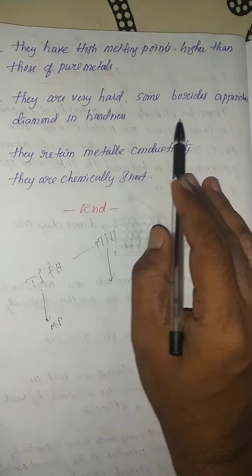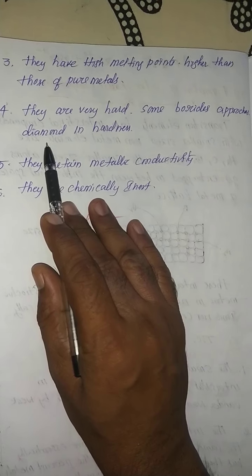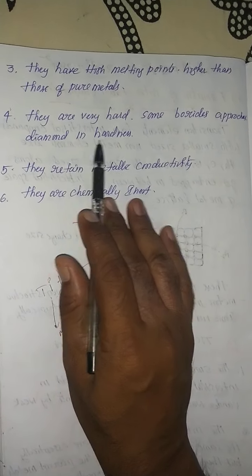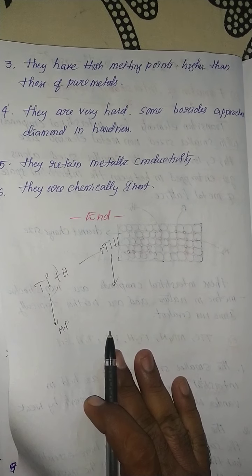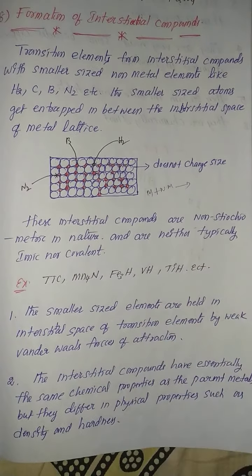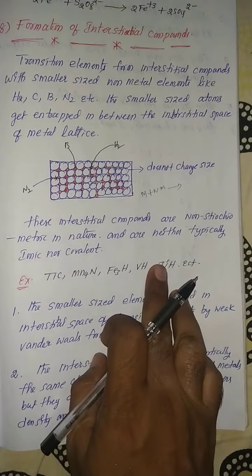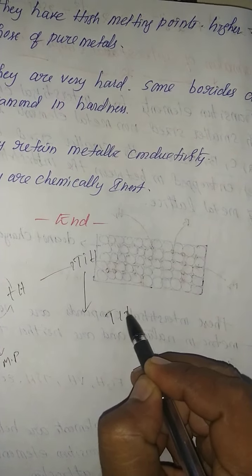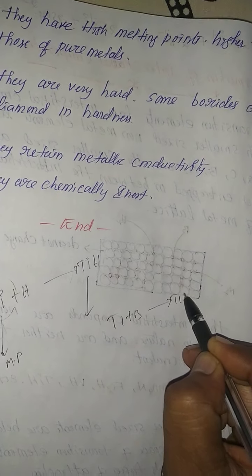They are very hard. Some borides approach diamond in hardness. Most important point, my dear students. For example, titanium reacts with boron and titanium boride is formed.